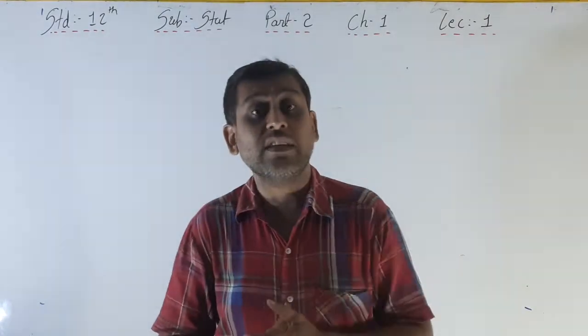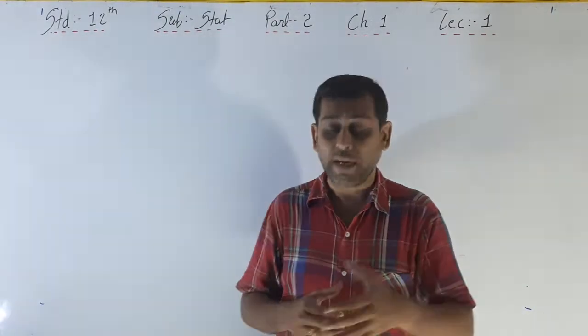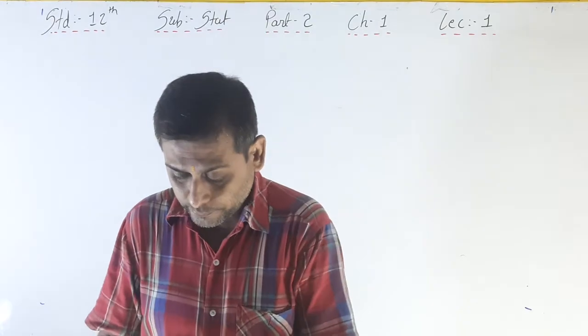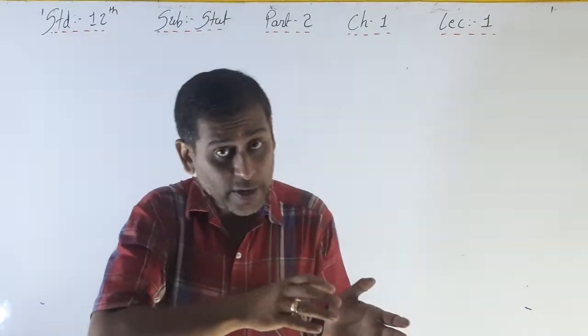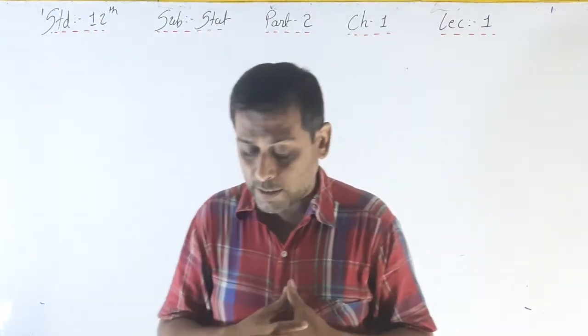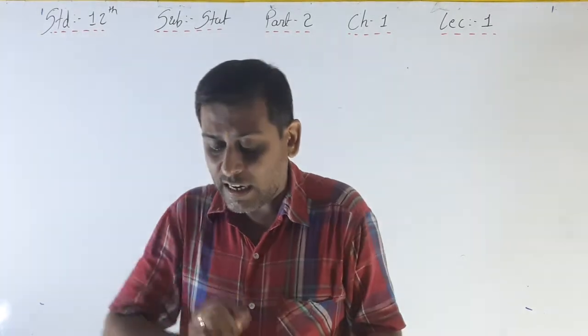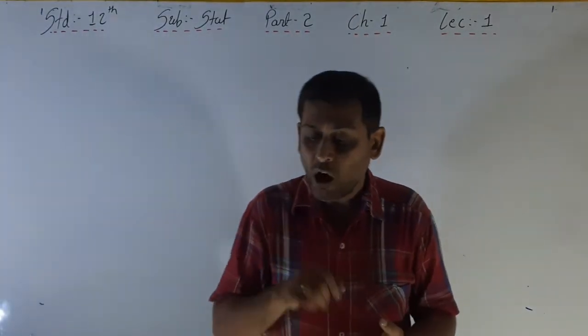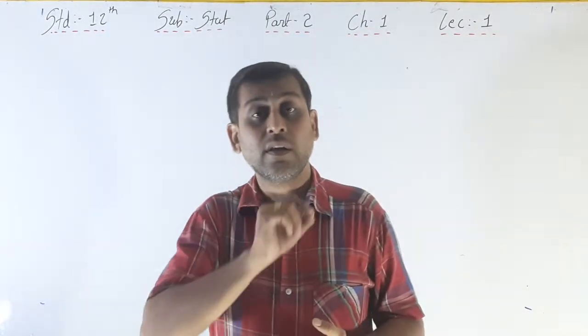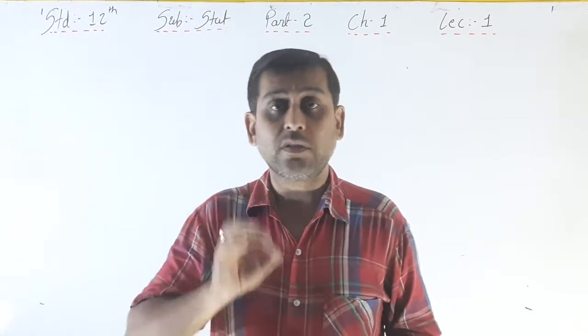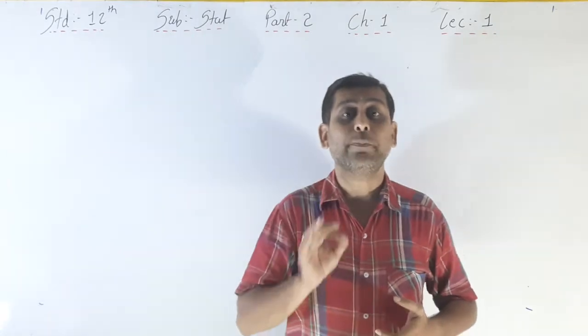Okay, now the second point, that is sample space. From a random experiment, what is sample space? The set of all possible outcomes of a random experiment is called a sample space of that random experiment. Underline these, because it is the definition of sample space.